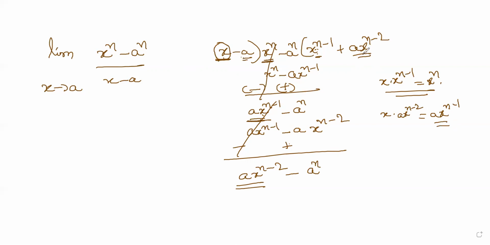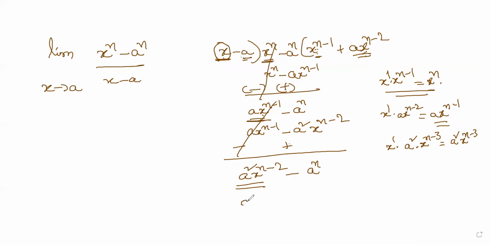Now a into x power n minus 2, I need to multiply back with minus a. So you get, sorry, here a square I will get, I forgot this. A square x into x power n minus 2. This is what I get. And now I need to get a square x power n minus 2. So what do I have to multiply? x into, I need a square, right? A square x power 1 less than this, that is x power n minus 3. So if I multiply, this is x power 1 all the time, right? So this is a square into x power n minus 3.